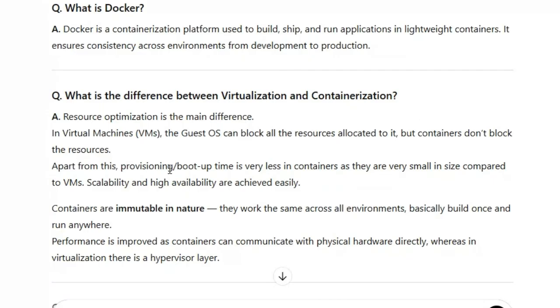Apart from that, the provisioning and boot-up time of containers is faster and the size is small compared to VMs. Based on the provisioning, we can scale and achieve high availability easily.